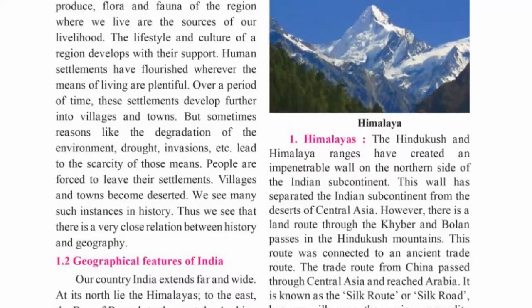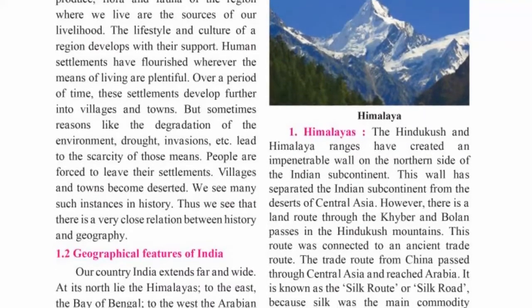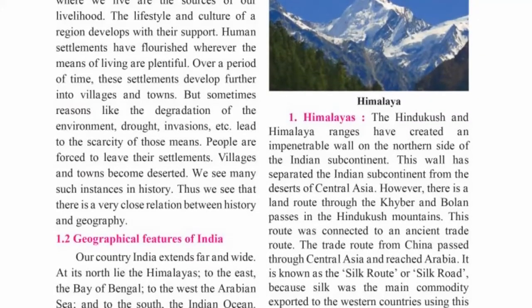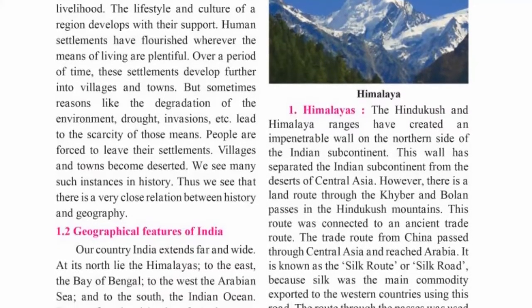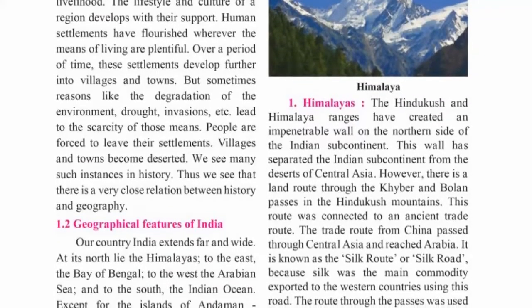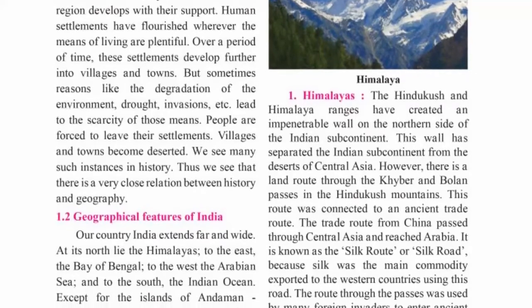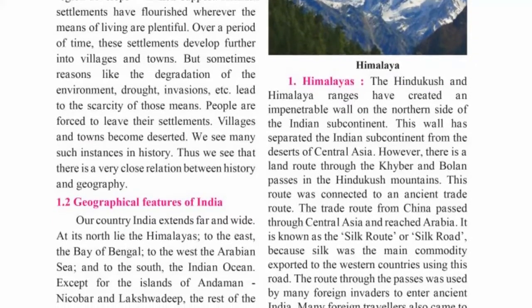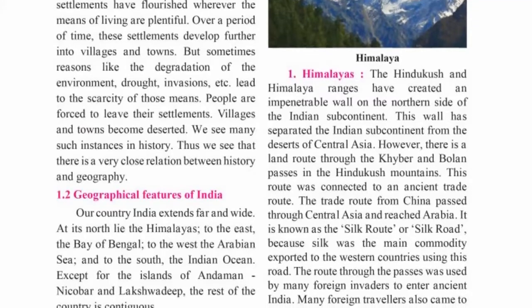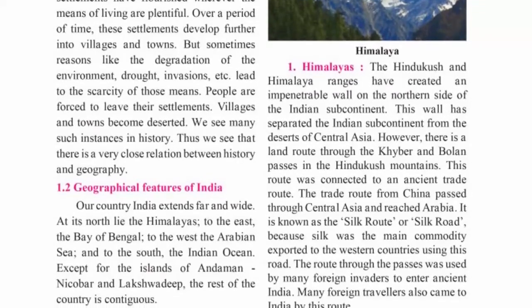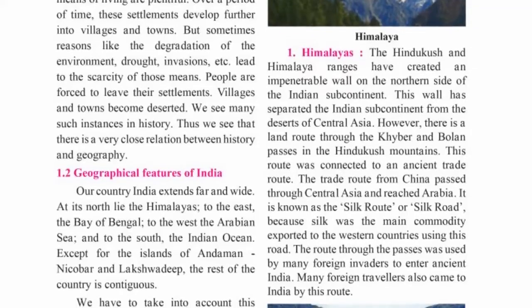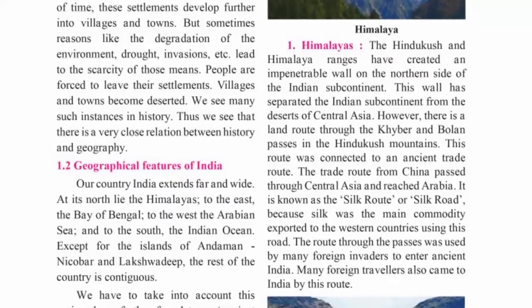1.2 Geographical features of India. India is a large country having Himalayas. See on the top, the Himalayas are shown to you. See the figure. India is a large country having Himalayas towards the north, the Bay of Bengal towards the east, the Arabian Sea towards the west, and the Indian Ocean towards the south.